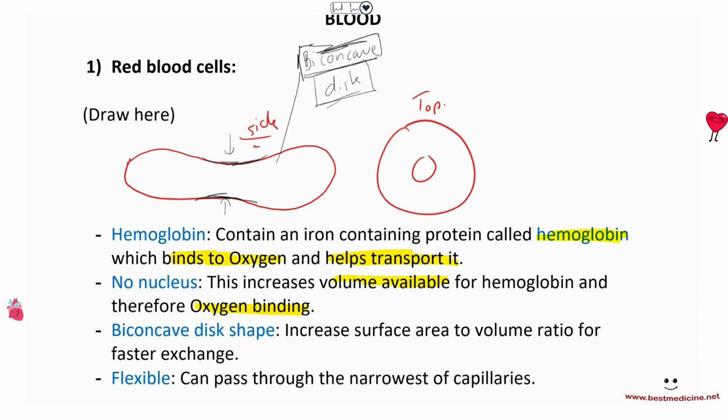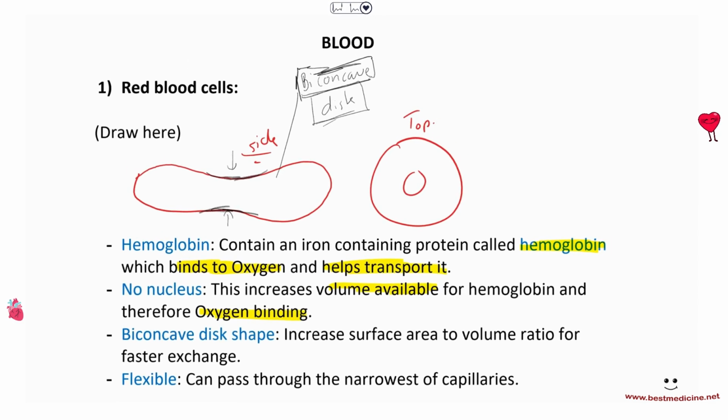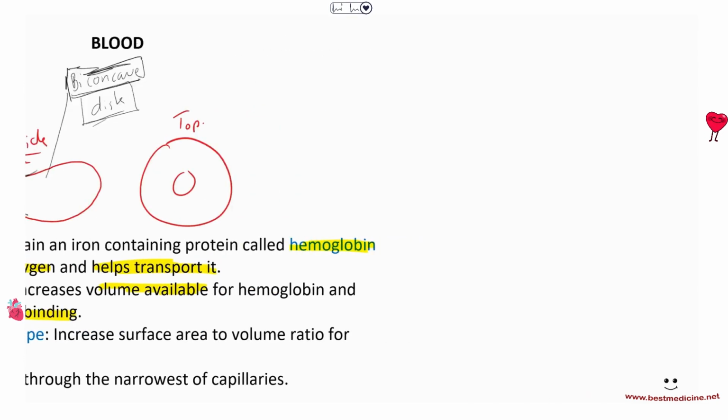Number three, it's got the biconcave disc shape, which increases surface area to volume ratio for faster exchange. Remember, the flatter you are, the higher the surface area to volume ratio, which would increase the diffusion and increase the transport. Number four, flexible. Red blood cells happen to be very flexible. This gives them the ability to pass through the narrowest of capillaries in the body.